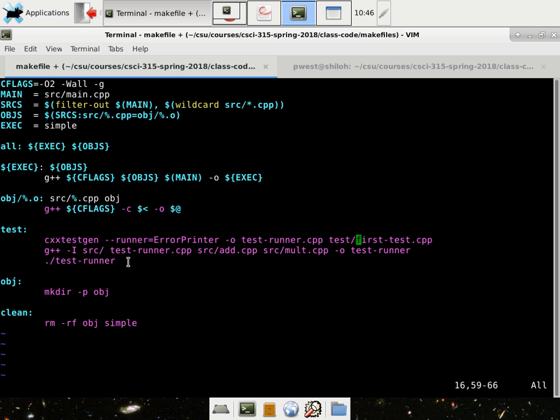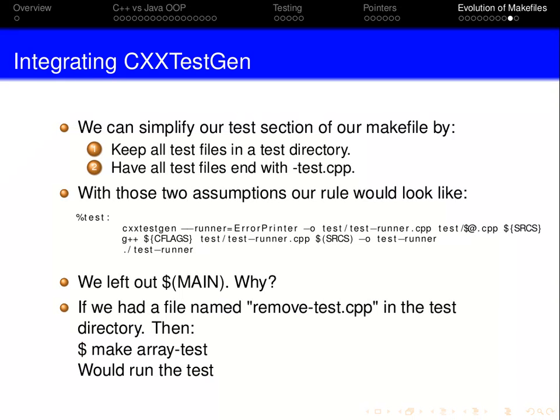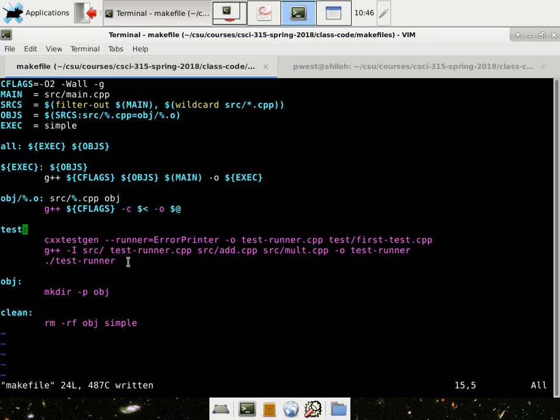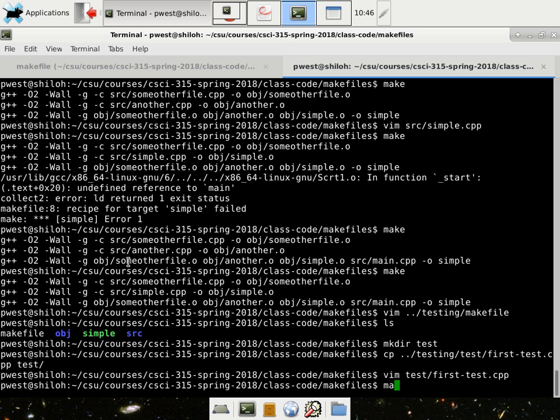Well, we're including testrunner.cpp from first-test. It would be nice if I could just say any test, so I put %test right there. And then maybe we'll do, what was the command, $@.cpp. All right, what does that do?